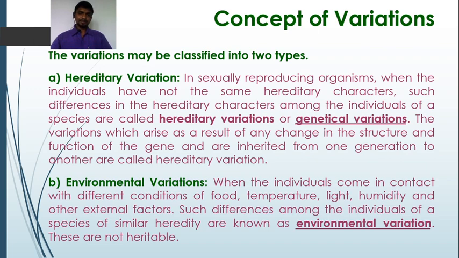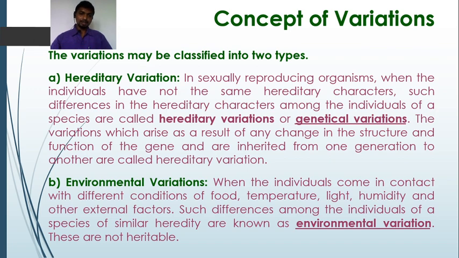These are not transmitted from one generation to the other generation because these variations occur due to the environmental conditions. So these environmental conditions are responsible for the differences in the individuals of a species of similar heredity. Similar heredity means these individuals have been reproduced from the same parent. So among the different progenies of the same parent, certain differences are seen in some individuals, and these differences